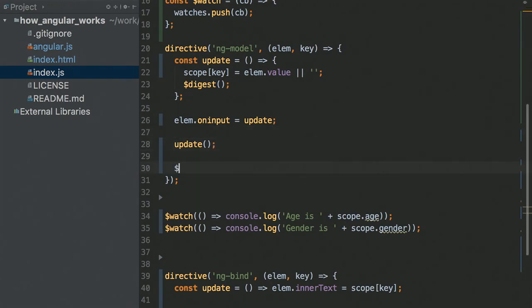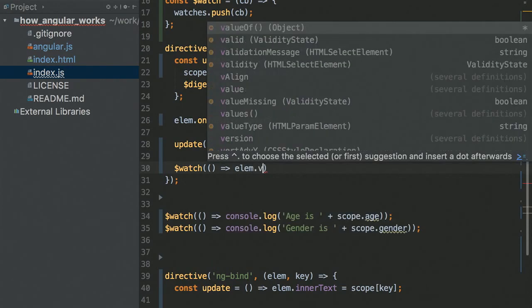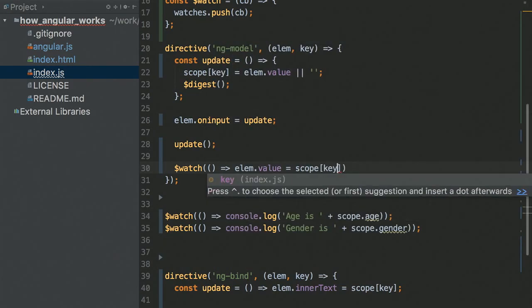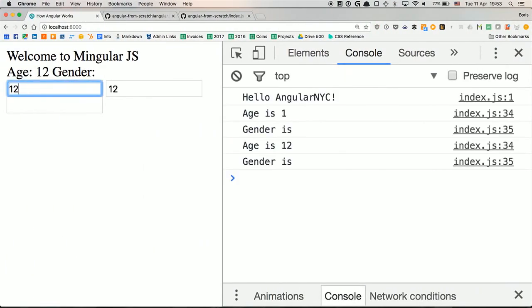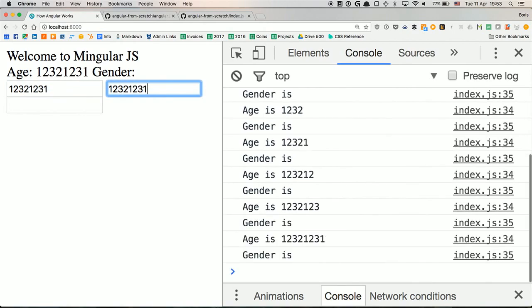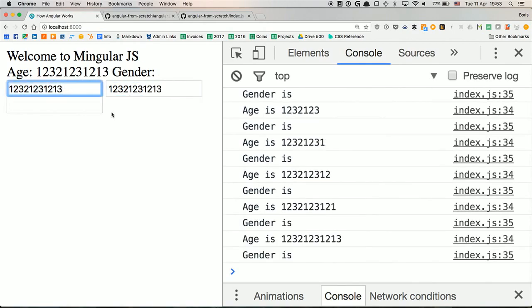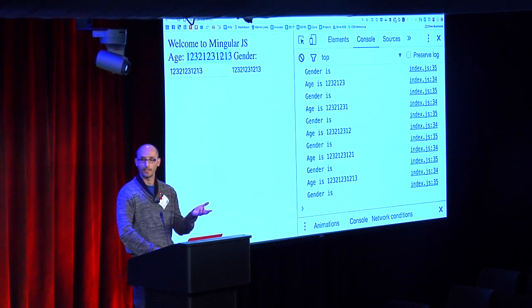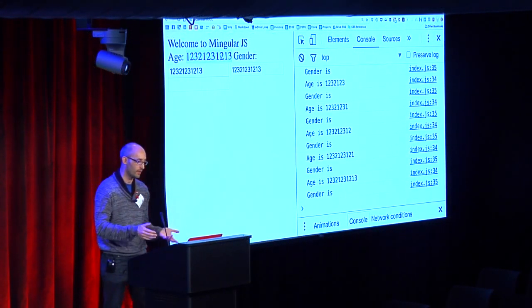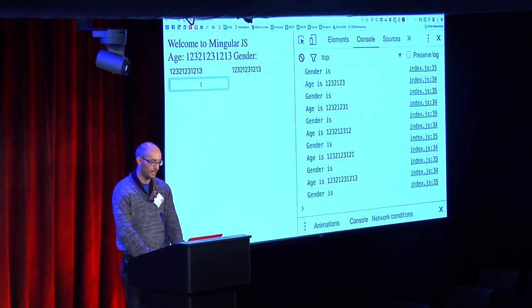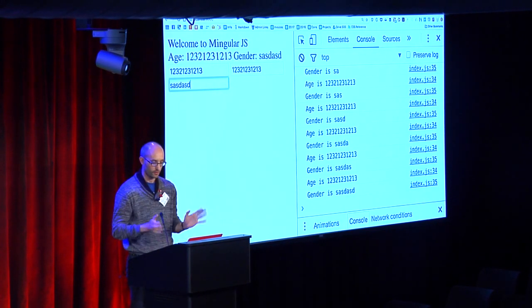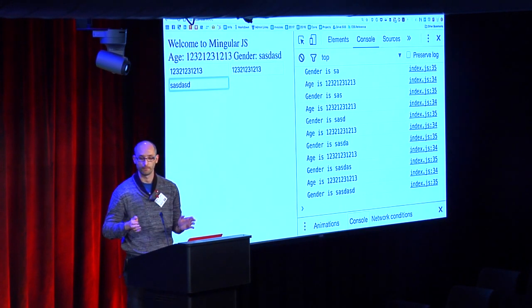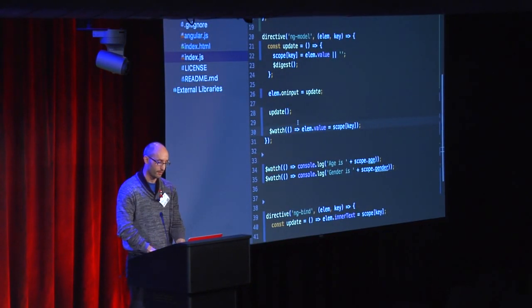Exactly what, so we'll just do watch, and every time there is a change, we'll just go to element value and put scope key inside of it. And now we have real two-way binding between everything, right? So if two inputs are bound one to another, we have a regular element, which is a P or a div, I don't remember what it was, also bound to the data. We have multiple inputs updating different parts of a scope. So we already have something that's really similar to Angular. But I want to take it even one step further.